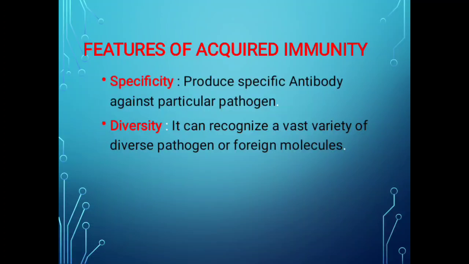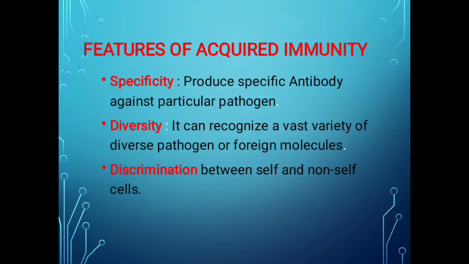The second feature of acquired immunity is diversity. Diversity means this type of immunity can recognize a vast variety of diverse pathogens or foreign molecules. The third feature is discrimination. Discrimination is between self and non-self cells.